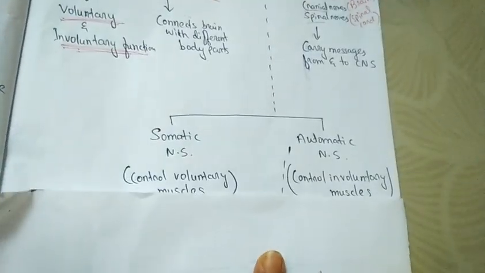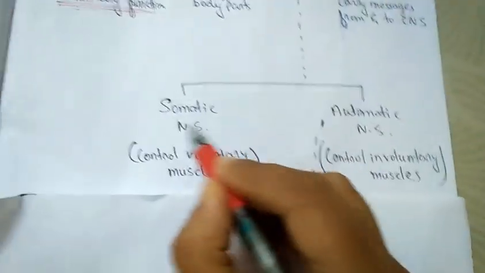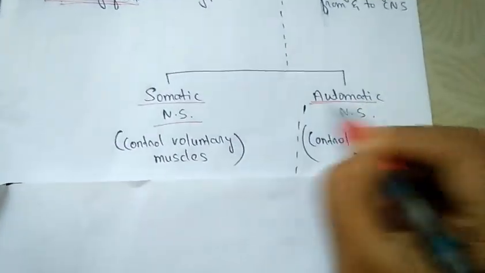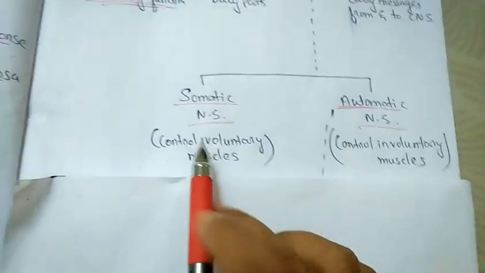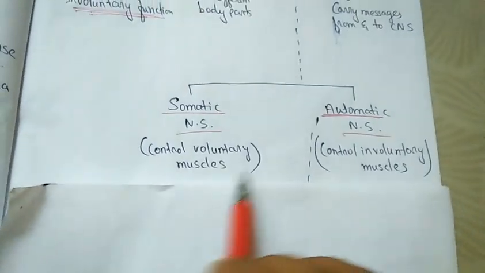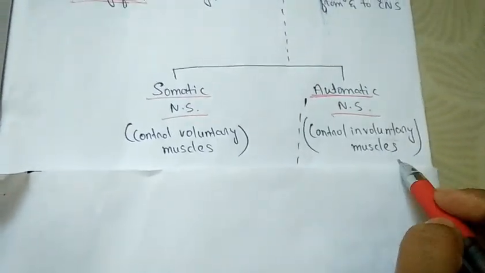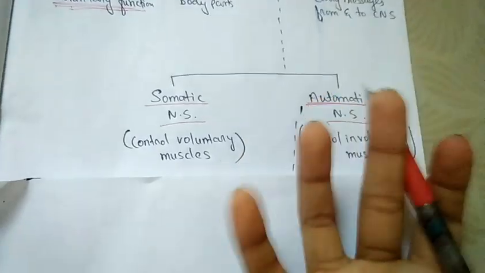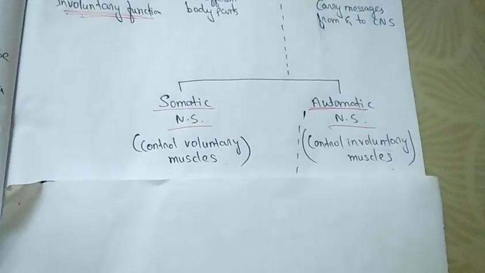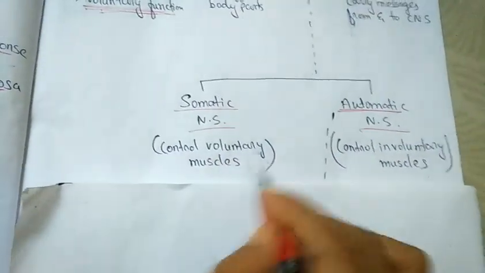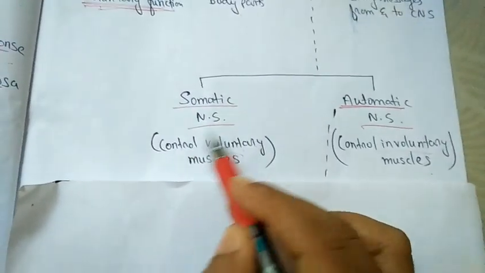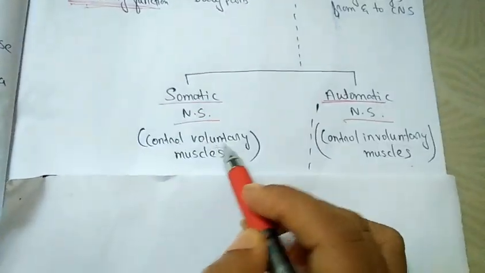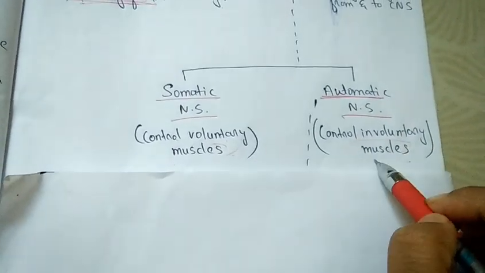The peripheral nervous system is divided into two main parts: somatic nervous system and autonomic nervous system. The somatic nervous system controls voluntary muscles, and the autonomic nervous system controls involuntary muscles. Voluntary muscles are those we can pull up and down, like legs and hands. These muscles are controlled by the somatic nervous system. The autonomic nervous system controls involuntary muscles, like beating of the heart, digestion, and metabolism.